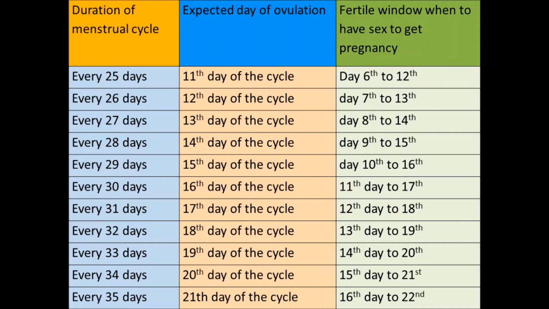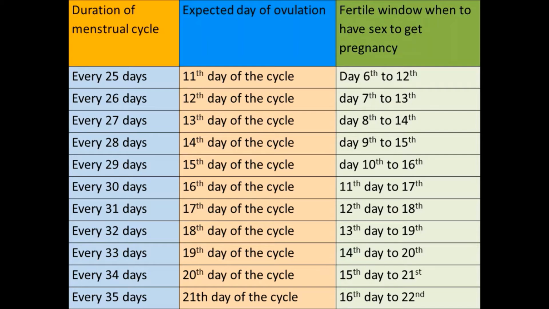So for a lady having her menstrual cycle every 25 days, her expected day of ovulation is on the 11th day of the cycle, and her fertile period starts 5 days before the expected date of ovulation. That means from day 6 up to day 12. During this period, the husband and the wife need to have sexual activity, if possible daily, if not possible every other day, to increase their chance of pregnancy.